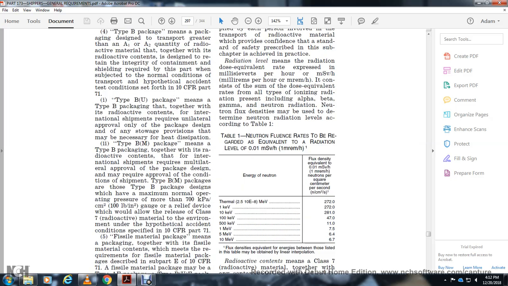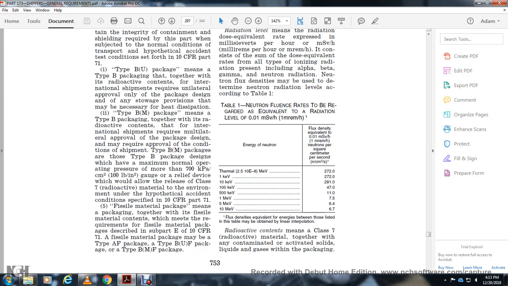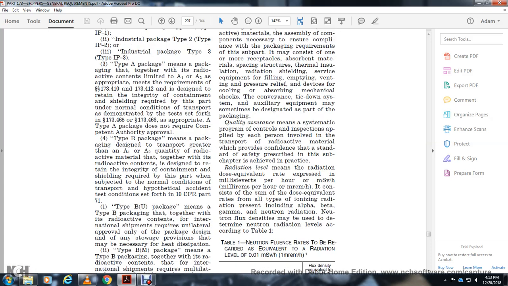Fissile material packaging means a packaging together with fissile material contents that meets the requirements of the fissile material package described in Subpart E of Title 10 CFR 71. A fissile material package may be a Type AF package, a Type BUF package, or a Type BMF package.